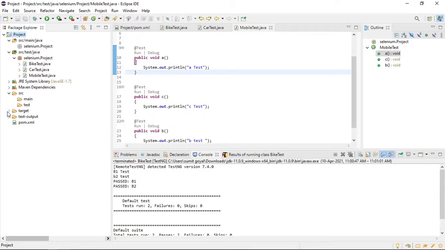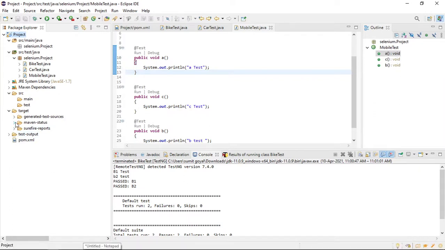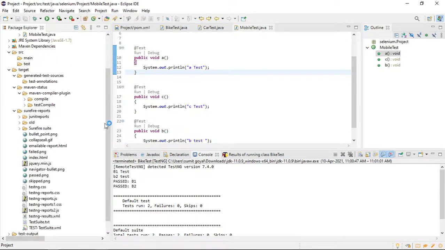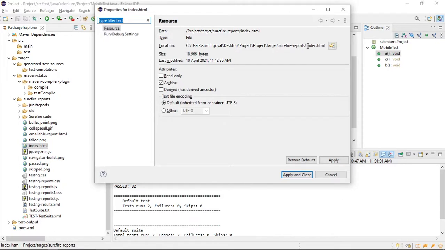Refresh. So now some folders are generated. What is this target folder? Whenever you run any test case, Maven will create some files. Some reports are there as well. We will see reporting later in the framework. So some data is present. Let me try to open one file. This is all the files. These are generated by Maven.